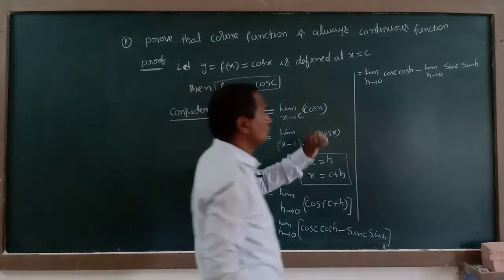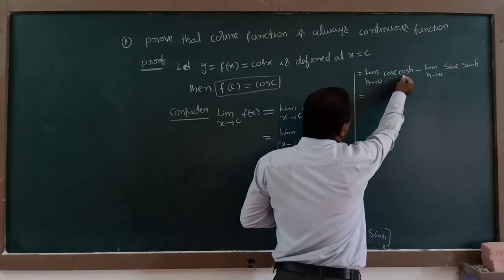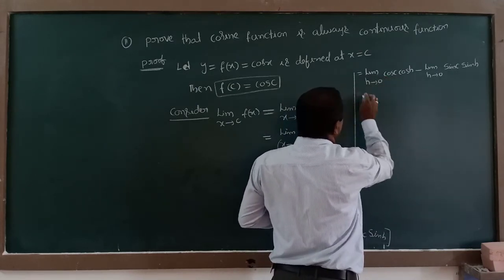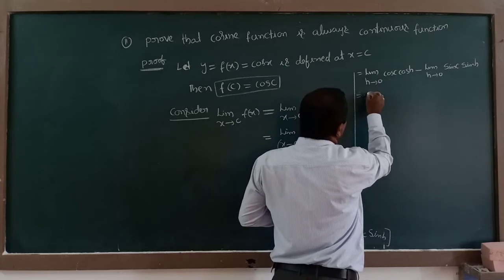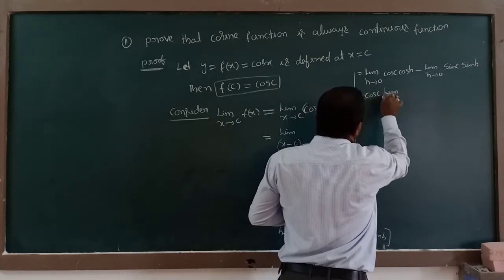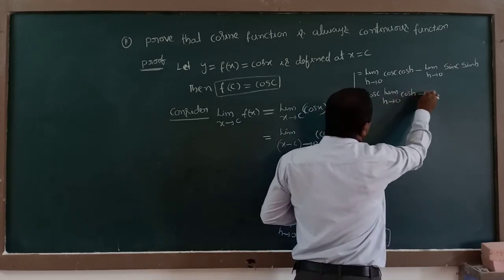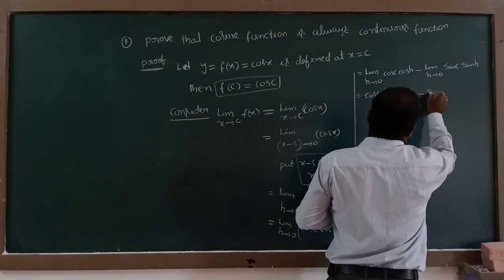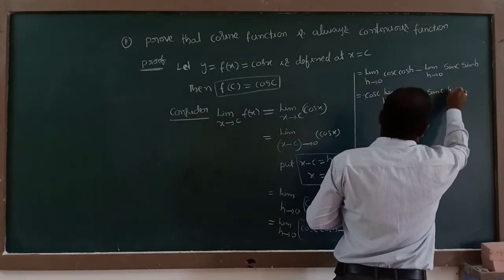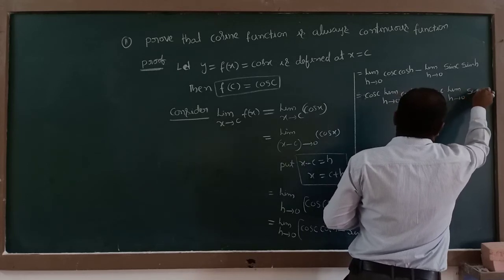I will show how now. Take cos c outside because it is other than h terms: cos c into limit h tends to 0 cos h, minus take outside sin c into limit h tending to 0 sin h.